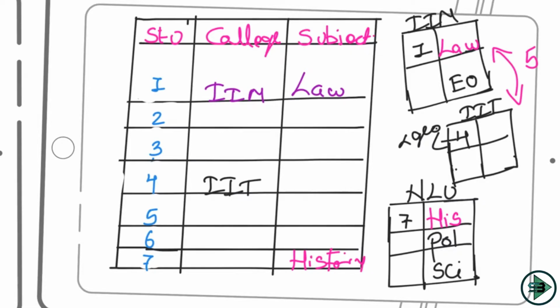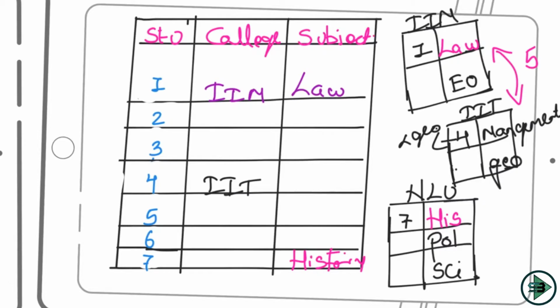So geography has to come at this place. You know why? Because law is here, economics is here, history is here, politics is here, science is here, and geography cannot come at this place. So obviously there is only one place left for geography, because there are 7 subjects, 3 are covered here, 2 are covered here, 3 plus 2 is 5, 2 have to come here, but geography cannot come here. So geography has to come here because there are only 2 slots left for the subject. So let's just fill this. Geography will come here. Now which is the one subject that is left? Management. And management has to come here because there is no other spot left for management.